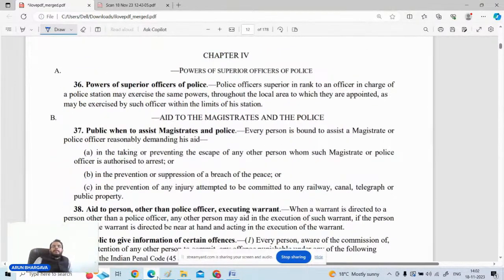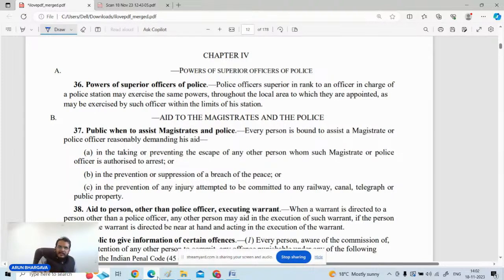Look, whenever a case is there before a police officer and an FIR is lodged, the investigation starts. Generally the investigation is carried on by the officer in charge of the police station or the investigating officers, and it is generally not conducted by the superior officers. But does the superior officer have no power to do so?